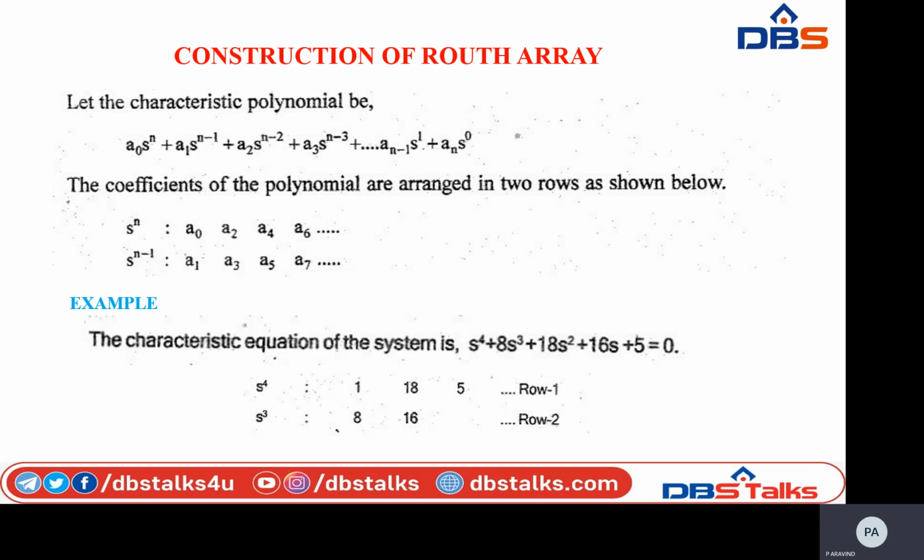So this is my characteristic polynomial. The coefficients of the polynomial are arranged in two rows. The first two rows are common for every polynomial equation.